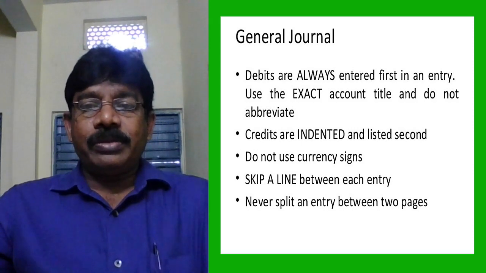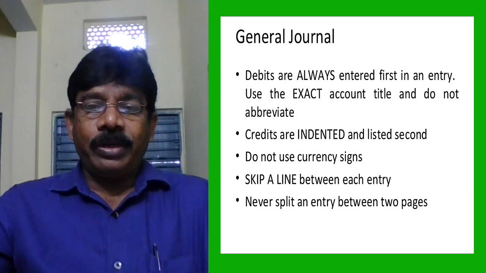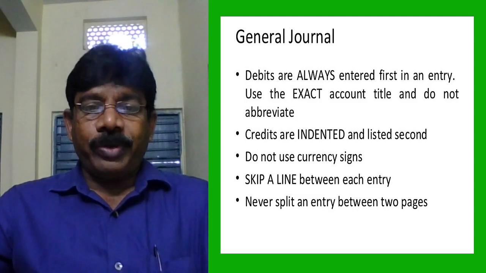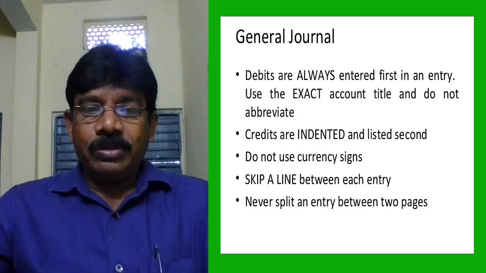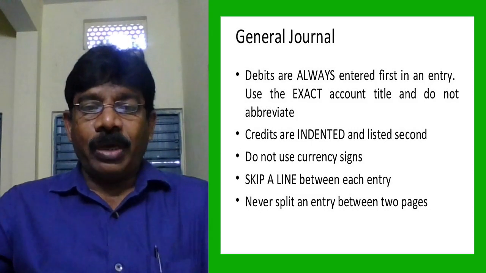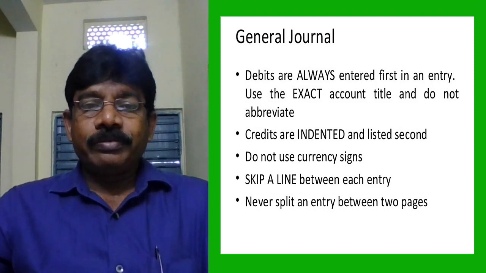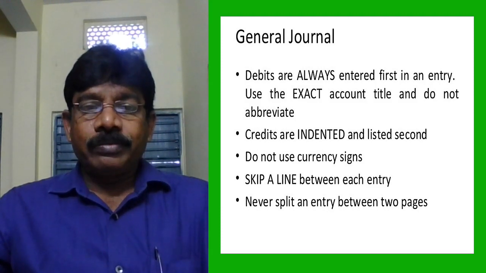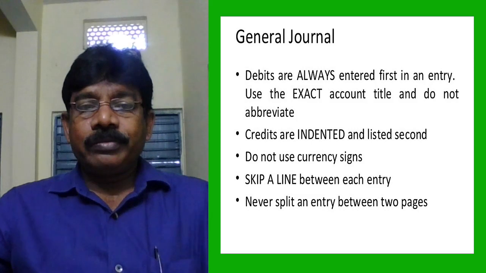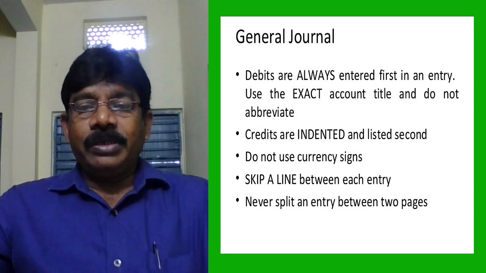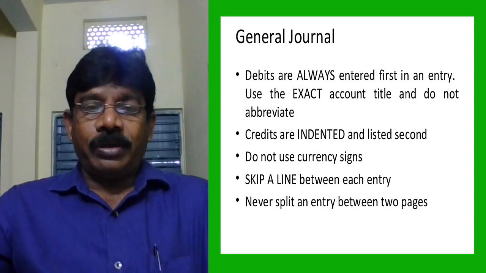Debits are always entered first in an entry. Use the exact account title and do not abbreviate. Write the exact account name: cash account, bank account, furniture account, machinery account, Ram account, Hari account, like that. Credits are indented and listed second.